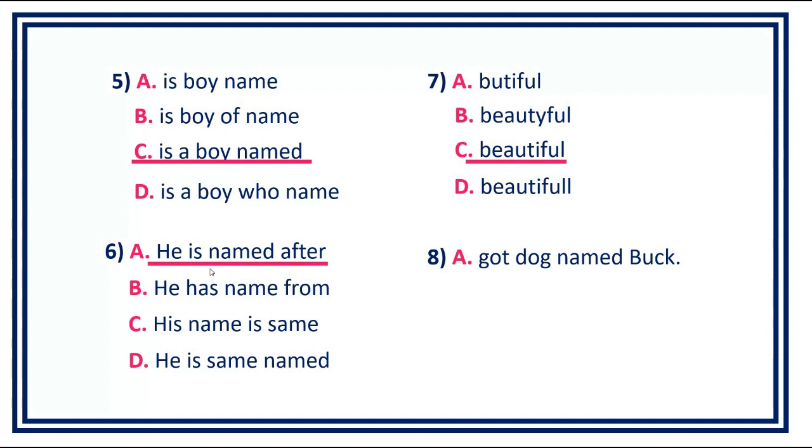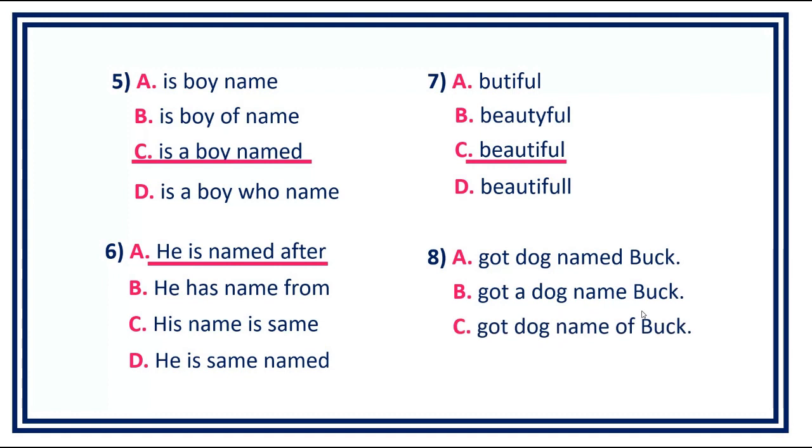Number 8. Last item. A. Got dog named Buck.